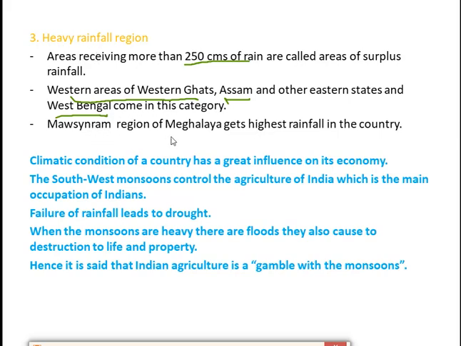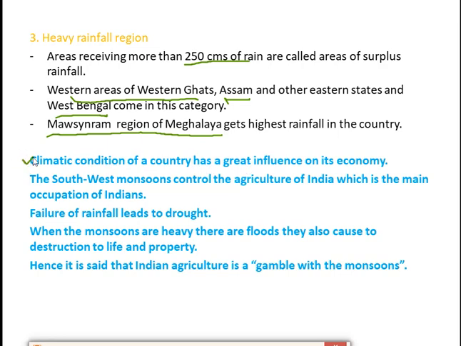Mawsynram region of Meghalaya gets the highest rainfall in the country. So this is the example for the highest rainfall in the country. With this we have finished this topic, and the last portion which we have to remember is that the climatic condition of a country has a great influence on its economy.